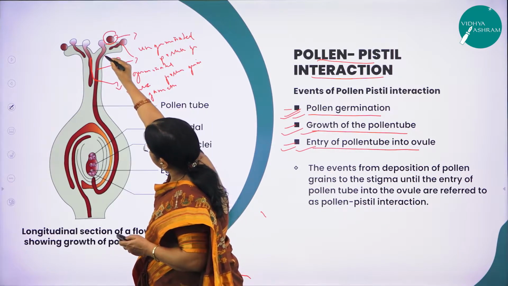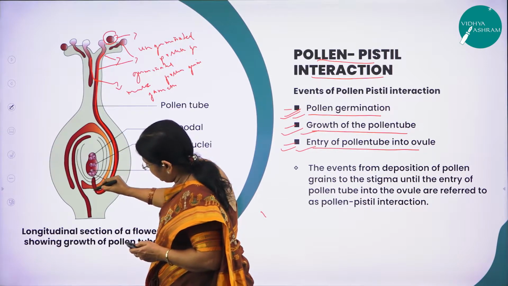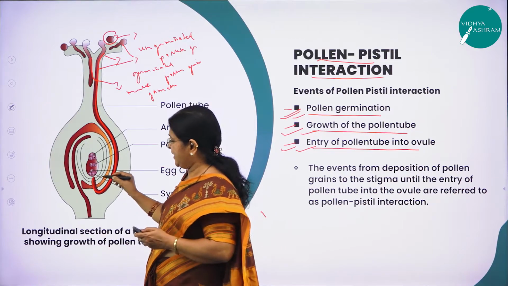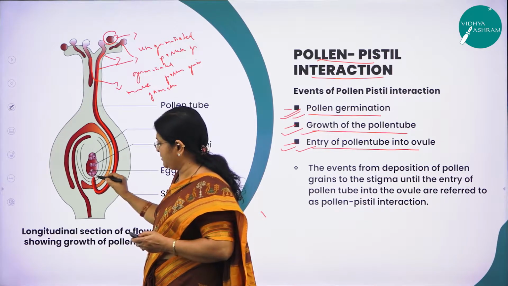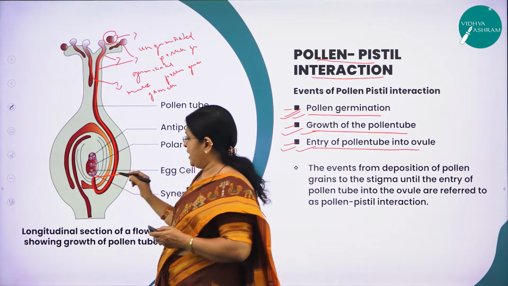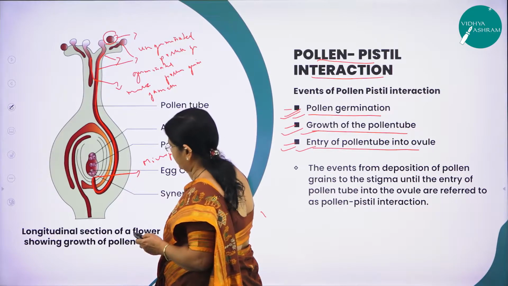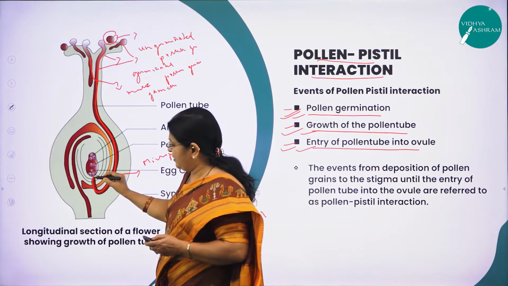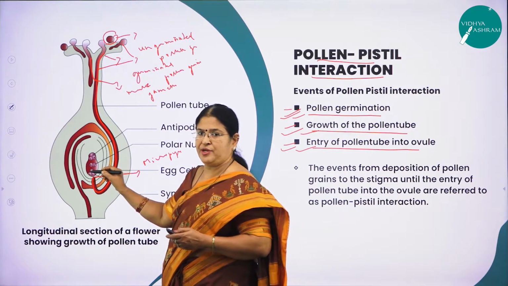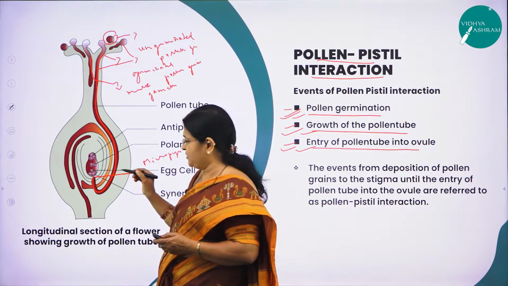Here you can see the process of formation of a long pollen tube. Then where is it reaching? It is going to reach the ovary. Particularly it takes its entry at the micropyle region. You have studied in the last session that there is a small opening, and that opening is called the micropyle. And then one of the male gametes will enter the embryo sac. As you know, the embryo sac contains what? It has the 7-celled, 8-nucleate stage.